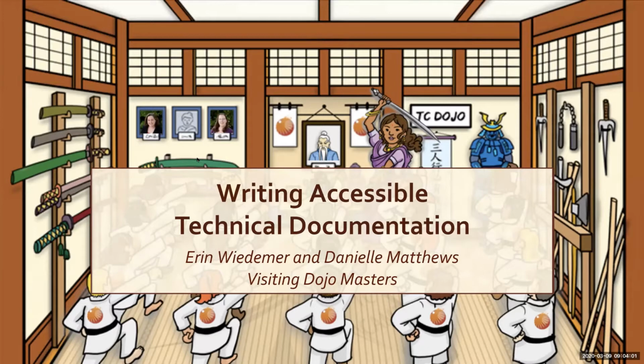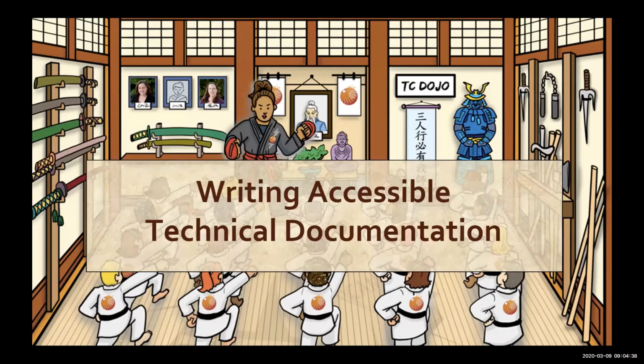We're grateful that they agreed to be our visiting dojo masters today to give you the basics and somewhere to start. So in this presentation, we're going to show you how to make sure your Word documents can be fully accessed by all users and meet both the Americans with Disabilities Act, or the ADA, and Federal Section 508 standards. We'll define accessibility, and then we'll go through the steps in Word for things like text, images, and links. So to begin, let's define accessibility.